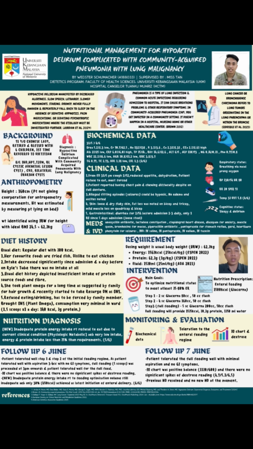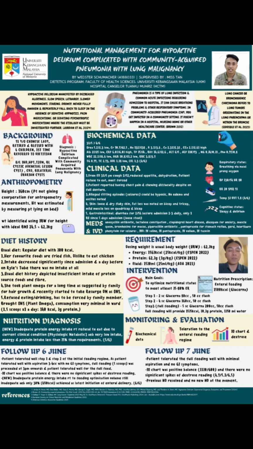And community-acquired pneumonia (CAP) is where the patient is infected in a community setting and does not happen in a hospital or healthcare center. Meanwhile, lung cancer or bronchogenic carcinoma refers to a lung tumor originating in the lung parenchyma or within the bronchi. So the patient is 91 years old, a Chinese lady, retired, blessed with 6 children. First time referred to dietitian. Underlying conditions are ischemic heart disease, hypertension, type 2 diabetes mellitus, bilateral cystic adenomatous lesion, chronic kidney disease, and bilateral ovarian cyst.